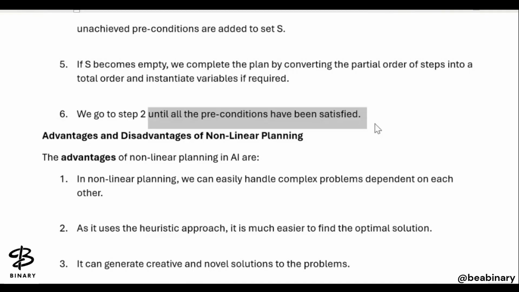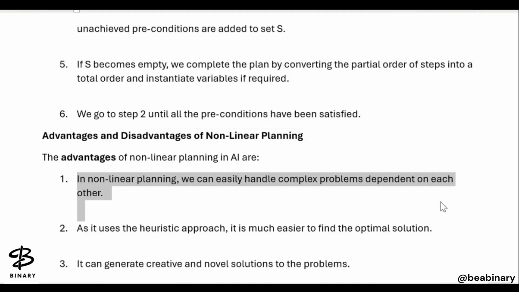So where do we use non-linear planning? It is an approach used to solve complex situations where the solution is not easily predicted. That's why here we are talking about the heuristic also, because in heuristic search we have also talked about this. Heuristic का मतलब क्या, हम डिस्कस कर रहे हैं जहाँ पर प्रॉब्लम हमारी सॉल्व करना डिफिकल्ट हो. सो द कॉम्प्लेक्स सिचुएशंस में हम नॉन लीनियर का यूज करते हैं क्योंकि हम प्रायोरिटी डिसाइड करते हैं. In non-linear planning, we can easily handle complex problems depending on each other.